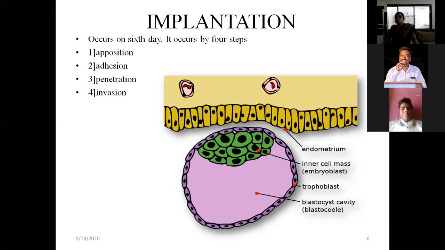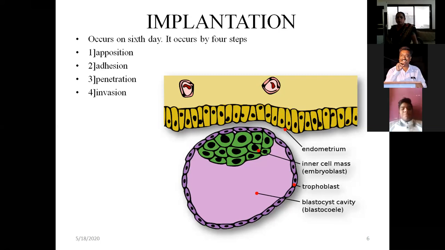Now the second step is adhesion. Which part is attached to the endometrium? The part of the blastocyst where the embryonic cells, the aggregated cells, are present goes and gets attached to the endometrium. You can see the diagram. Where the inner cell mass is, the green color, that is the inner cell mass.